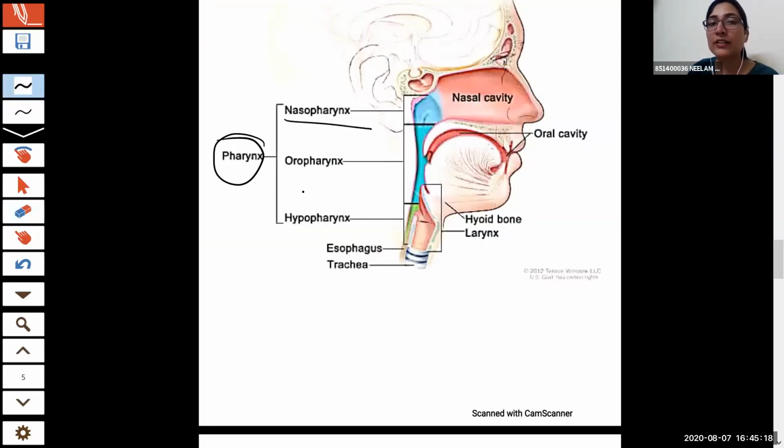Now we have divided the pharynx into three parts: nasopharynx, oropharynx, and laryngopharynx.